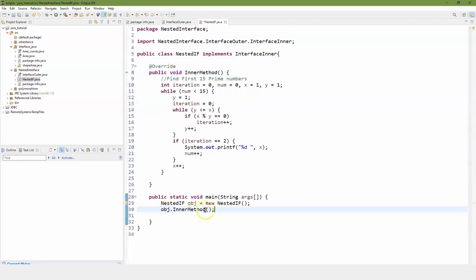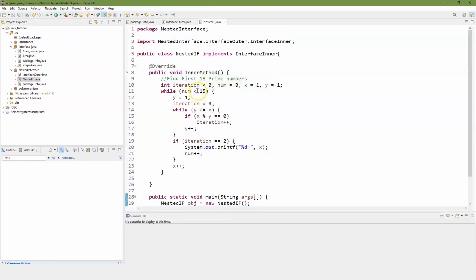And of course, if we're going to put a code in there to count the prime numbers, we should probably go ahead and do our object method and run that. There we go. And sure enough, we have our 2, 3, 5, 7, 11. There's our list of prime numbers.